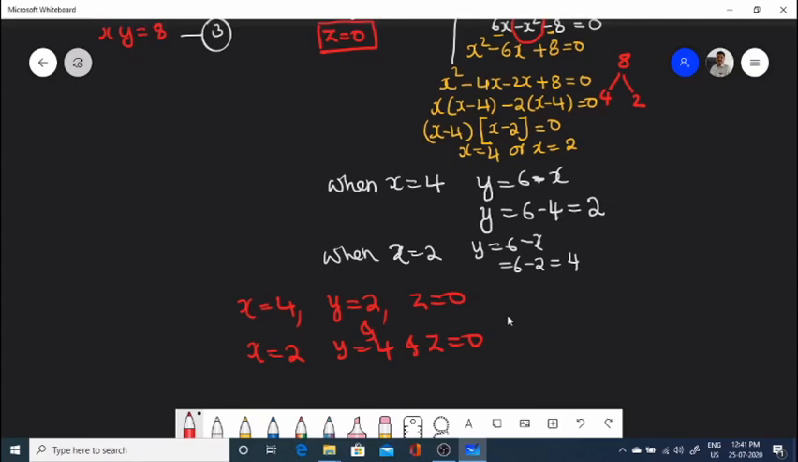In the next chapter we will discuss how to add the matrices, how to multiply the matrices, and how to subtract the matrices.